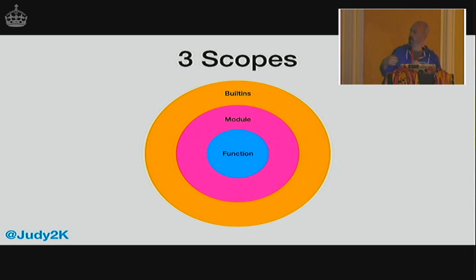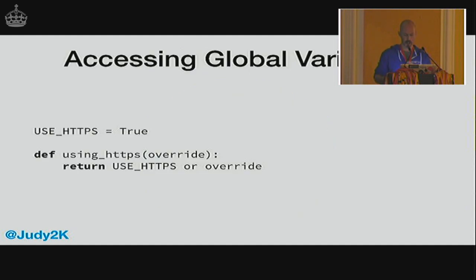So I'm going to talk about scope now, because you kind of have to. When I started Python, there were only 3 scopes: function, module, and built-in scope. I call it module scope, but generally it's referred to as global scope, though it's not really. It's within a single module. I'm going to alternate between those two terms. I apologize. So we can access global variables inside a function.